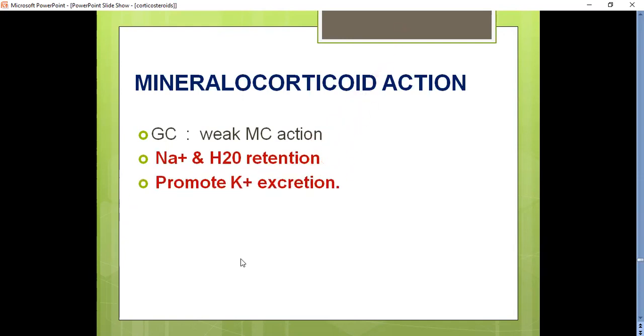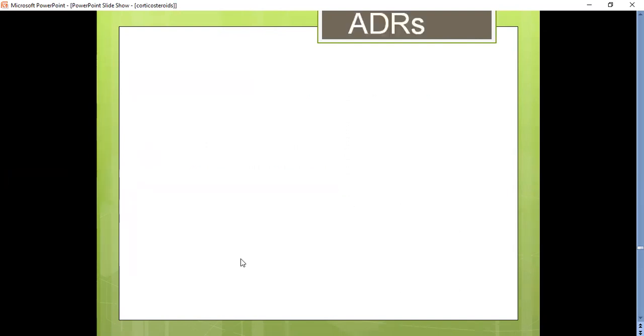They also promote potassium excretion from the body. As a result of this fluid accumulation, the patients may suffer from severe edema and hypertension.